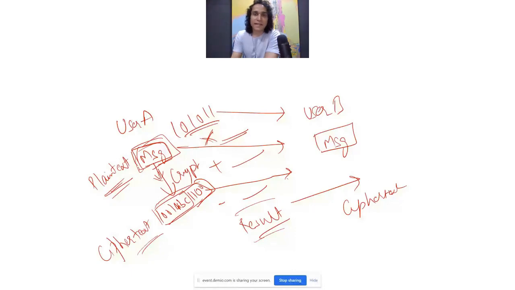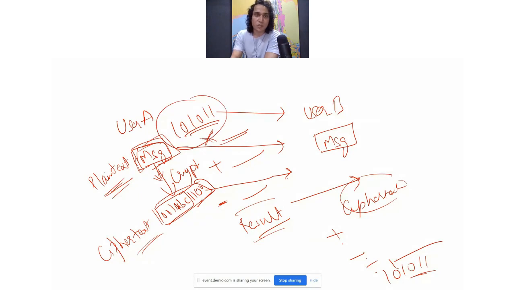All right. And then user B will have to know, to be able to decrypt the ciphertext, exactly the formula that user A had used. So user B will then apply the same formula in the reverse order. So user B will then add a certain number, because this was subtracted here, and then subtract a certain number, and then divide it by a certain number to be able to get 101011, the plain text message, which was this one, right? So this algorithm here, this formula of multiplying it by a certain number first, then adding, then subtracting something, this is an algorithm, and this algorithm is the encryption algorithm.